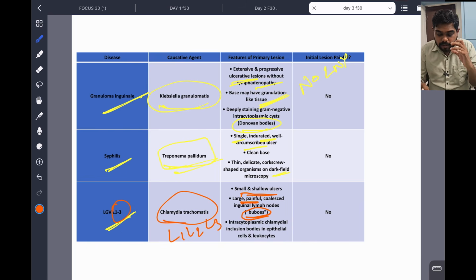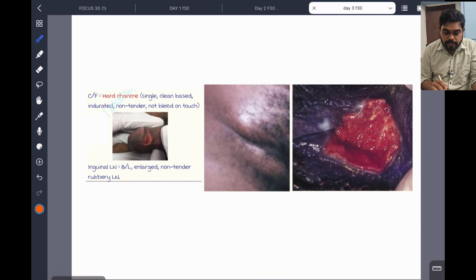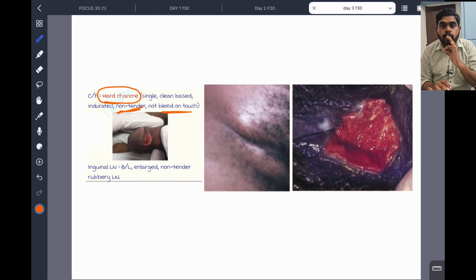Now you go and see the images. Now we will see syphilis. That ulcer is known as Hunterian chancre. This is a single clean based, indurated, non-tender ulcer. It's not painful and does not bleed on touch. Just understand it like that. And inguinal lymph nodes are bilateral, enlarged, non-tender, rubbery. This is a painless condition.